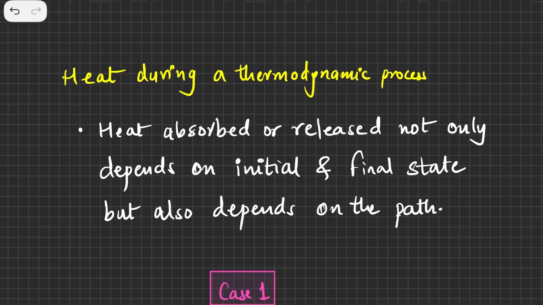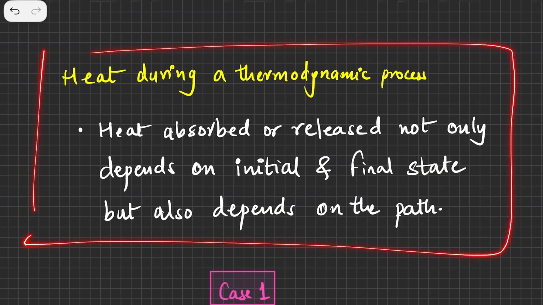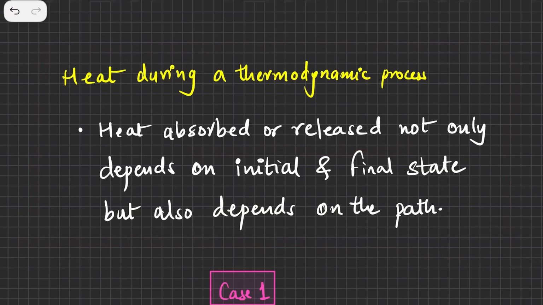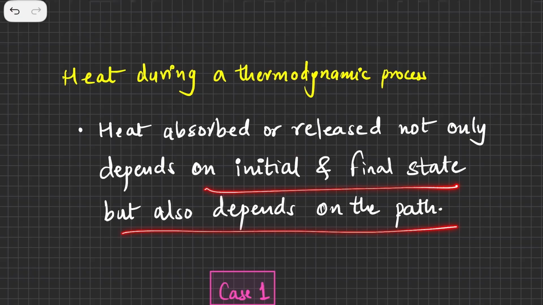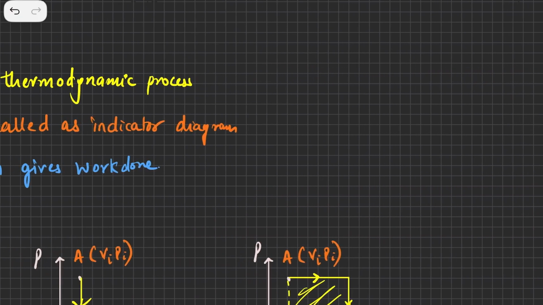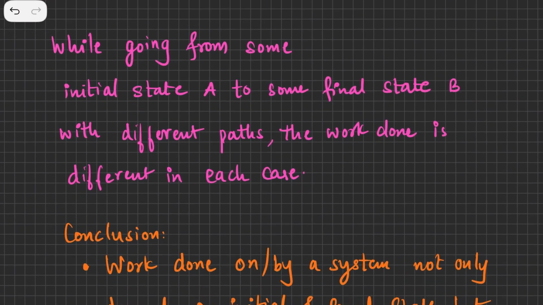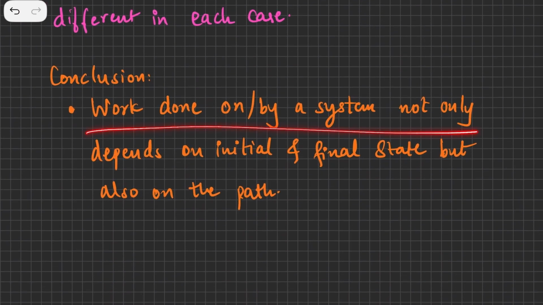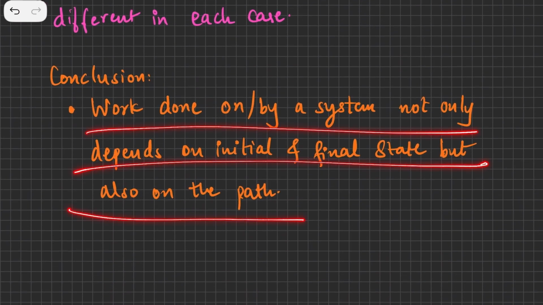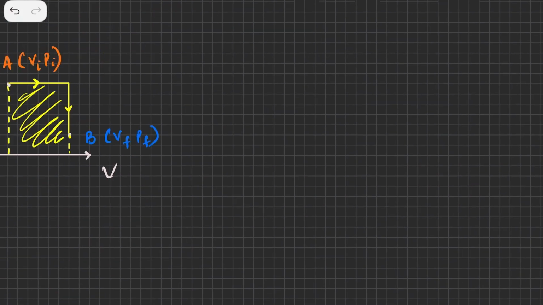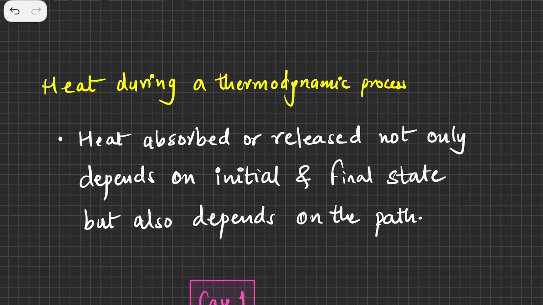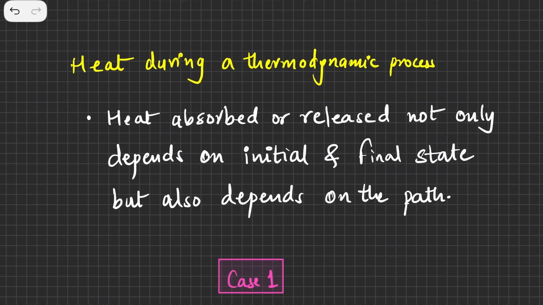Also, if you are not inclined towards physics, I would suggest that you remember this statement: heat energy, like work done, depends on the initial and final state as well as on the path. If you remember the last lecture, work done on or by the system not only depends on the initial state and final state, but also depends on the path. In a similar manner, heat also depends on the initial and final state and the path as well. So heat during a thermodynamic process depends on the path as well as the initial and the final state.